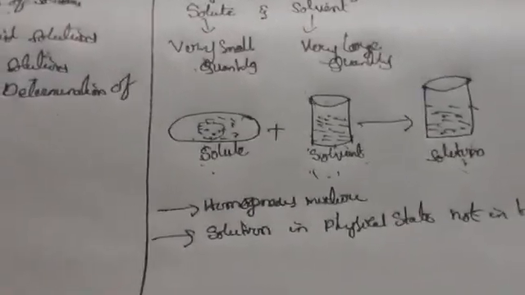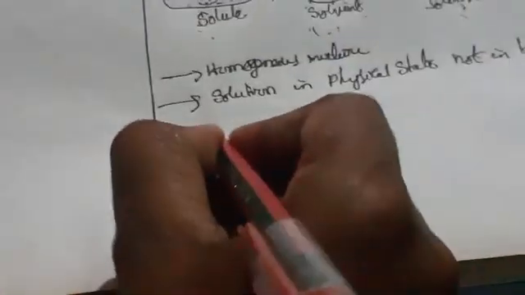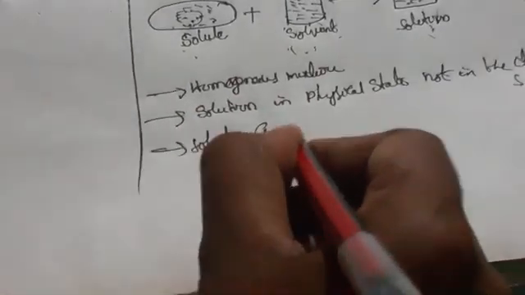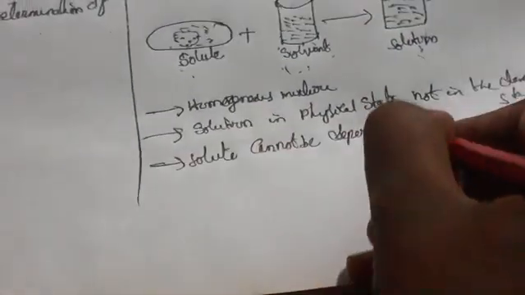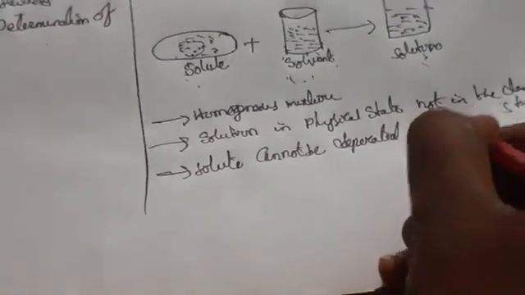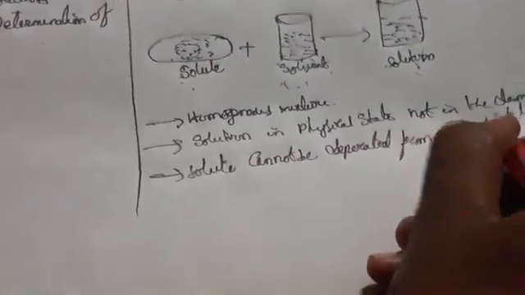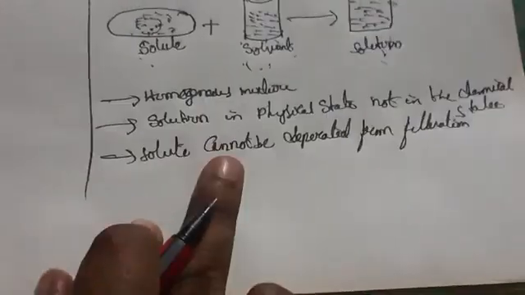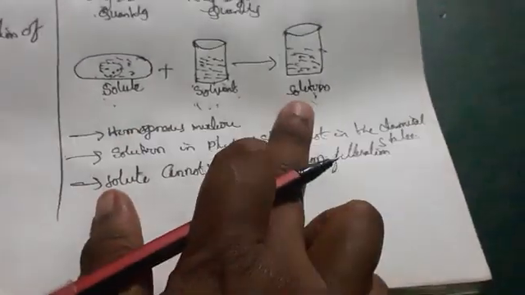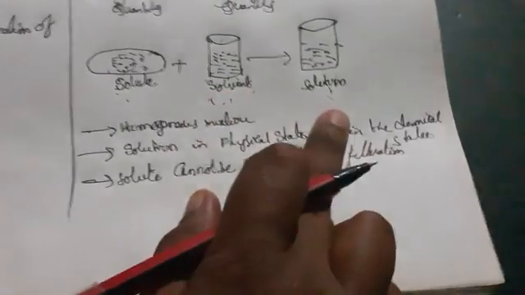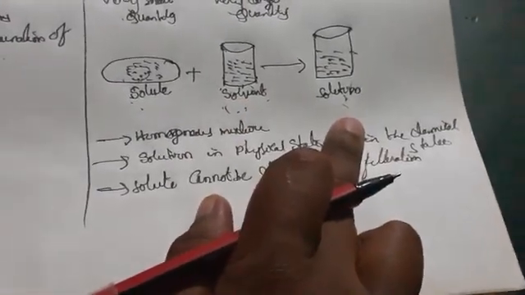Next, solute cannot be separated by filtration. See here, solute means a very small quantity. When we are mixing it in water, what happens? It is dissolving, it is soluble.